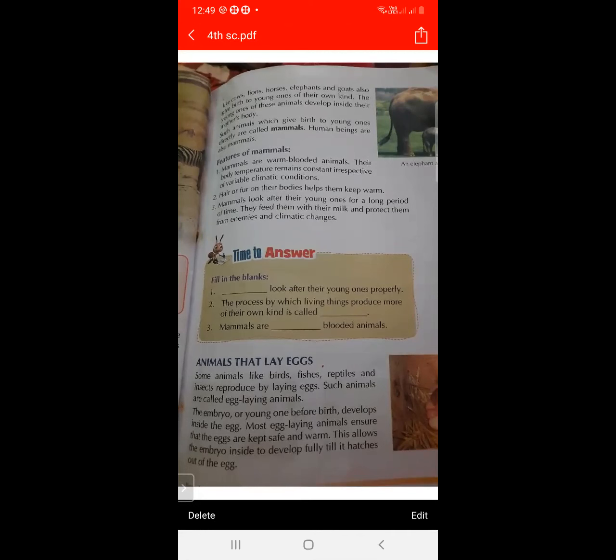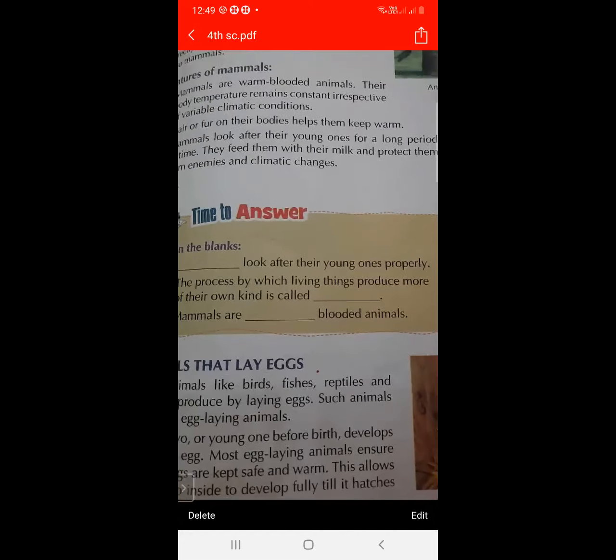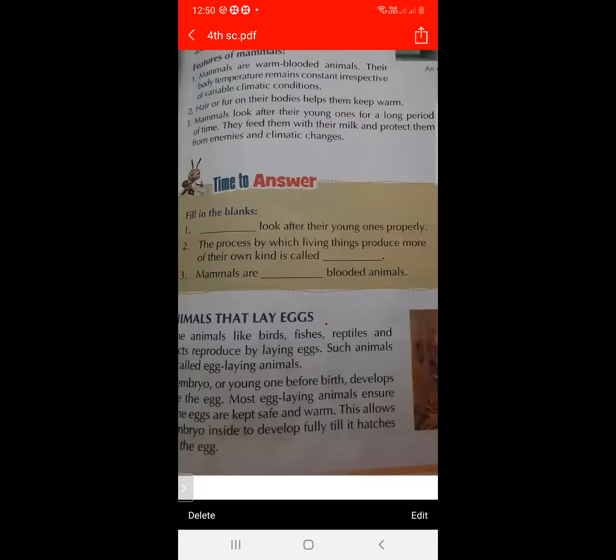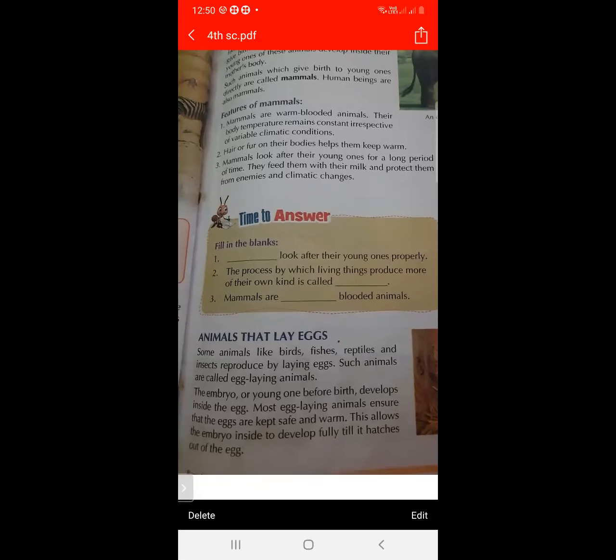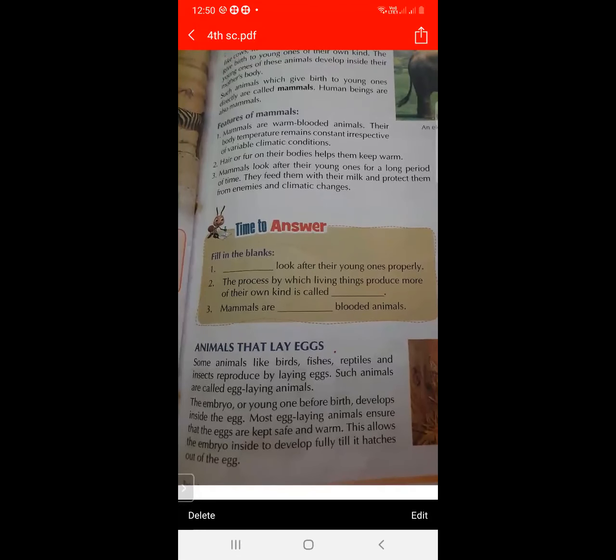The embryo or young one before birth develops in the egg, and most egg-laying animals ensure that the eggs are kept safe and warm. This allows the embryo inside to develop fully till it hatches out of the egg. Animals like birds, fishes, reptiles, and insects reproduce by laying eggs, and they are called egg-laying animals.